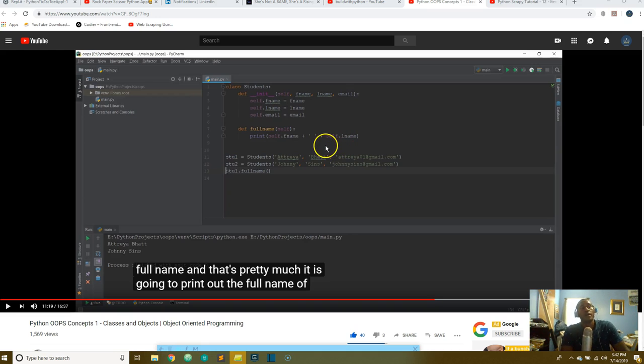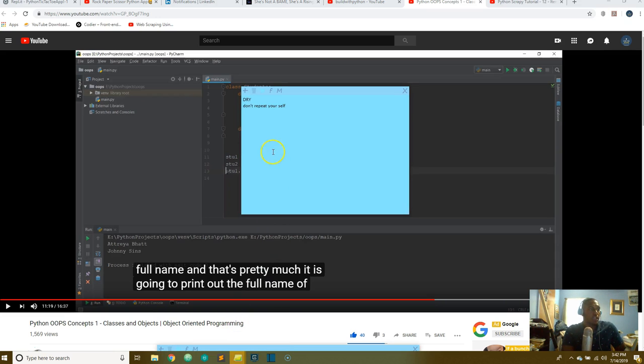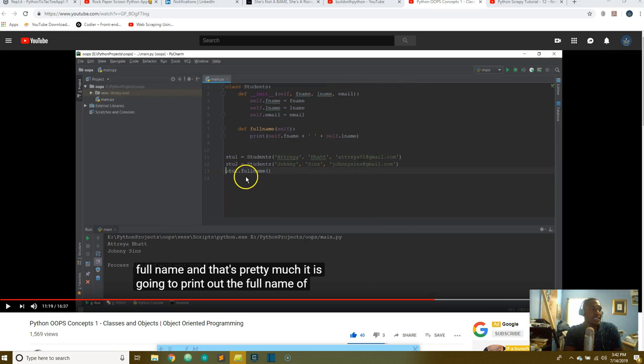Now, normally when you call a function, you would call it like full name. But because this is inside of a class, it is a method. So you have to write normally the class name dot full name, but he's writing stu1 dot full name.